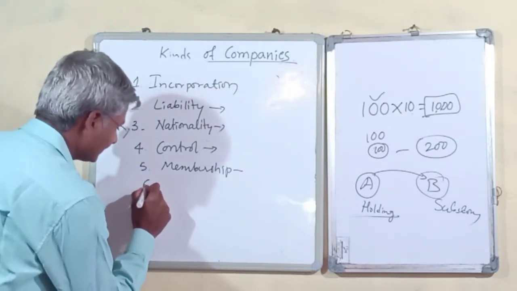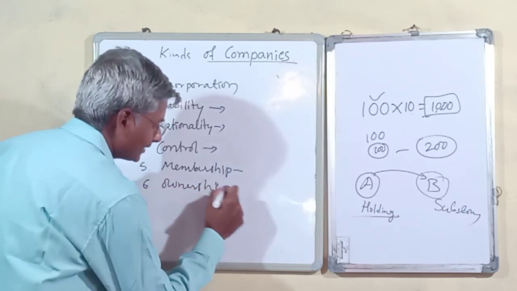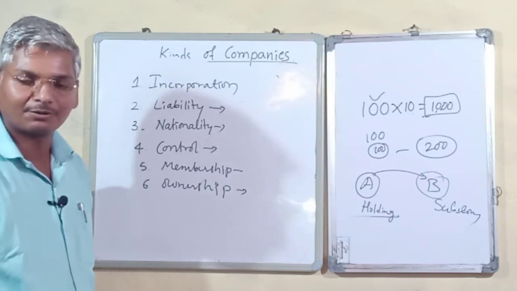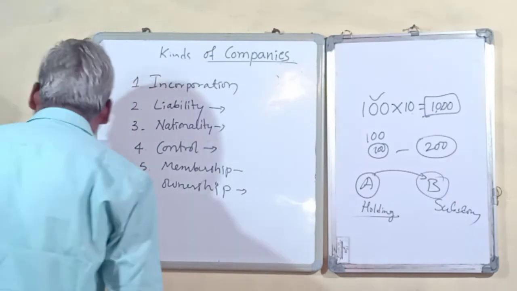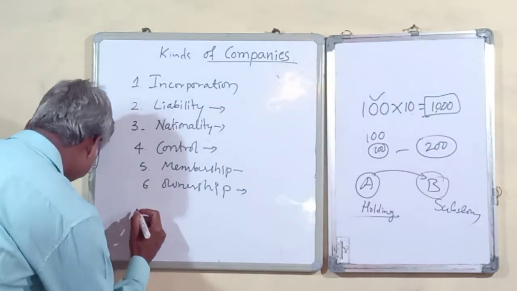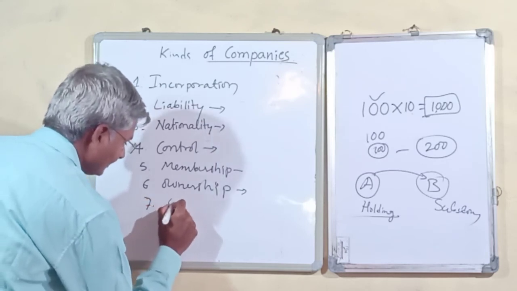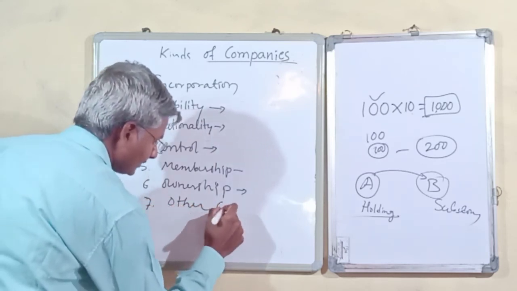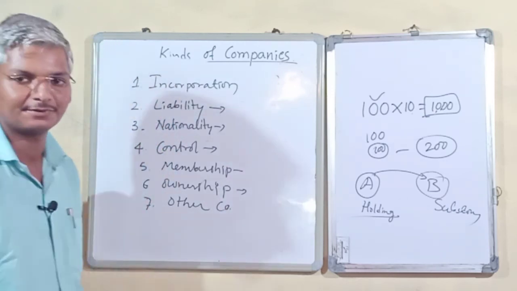Sixth, based on ownership, government companies and private companies. Seventh, other classifications of companies.